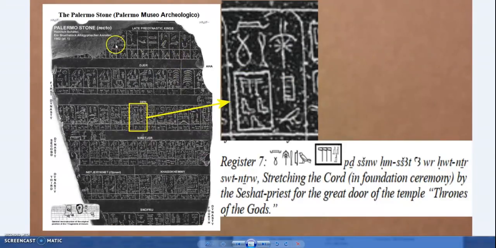On the Palermo stone, we have these late pre-dynastic kings. Now, the stone actually carries on further, showing how many pre-dynastic kings there were. Now, these are not mentioned on the king's list at Abydos, they're not mentioned in the Turin canon, so that needs to be taken into account. So if you want to use those to make a case, well, okay, you need to include the Palermo stone.